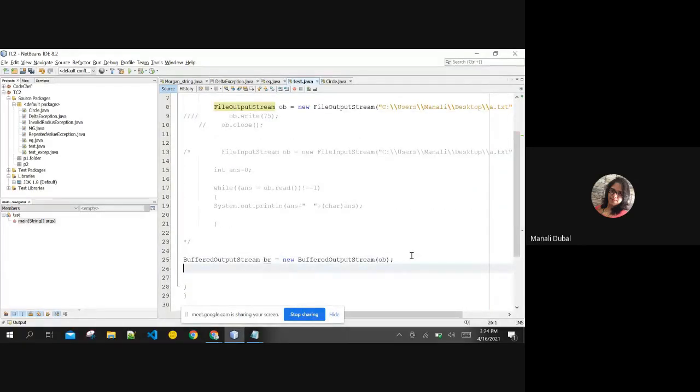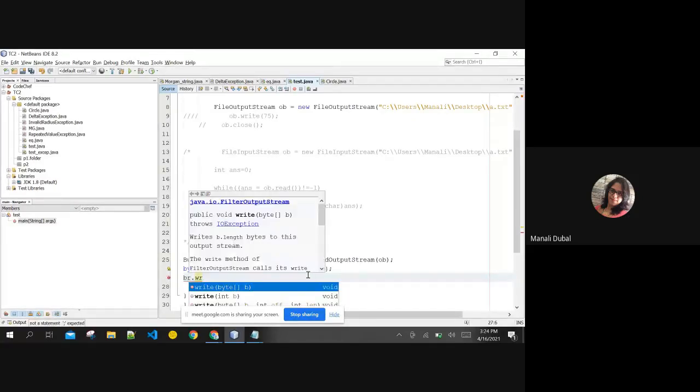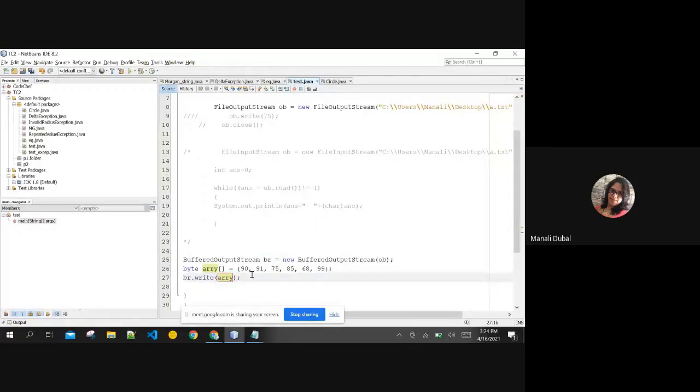You can simply create the byte array. Say for example, I am creating the byte array now. I am showing you another method, and this byte array is having values like 90, 91, 75, 85, 67, 68, whatever. These are the values of your byte array. If I want to shift this byte array to your file, which is currently pointed with our buffered output stream, then what I can do, I can simply write br.write. The write function, similarly, just like you had write function in file output stream, you also have buffered output stream write, and you can pass your array over here.